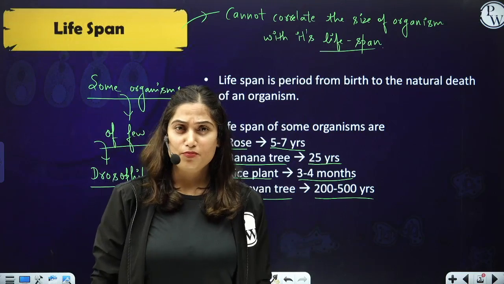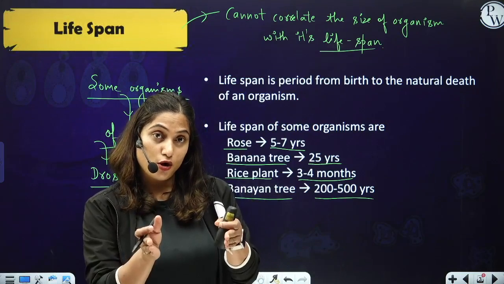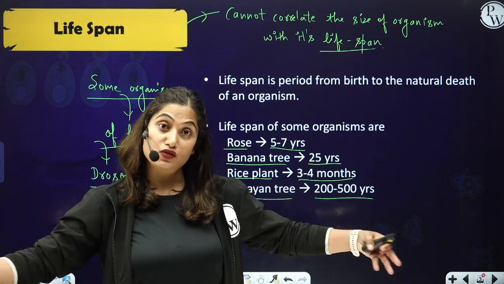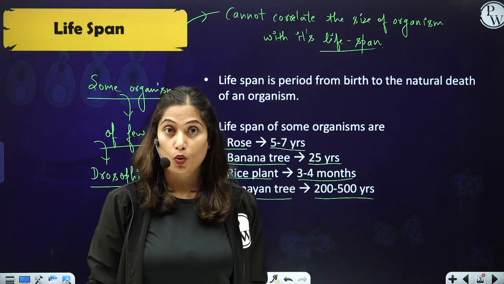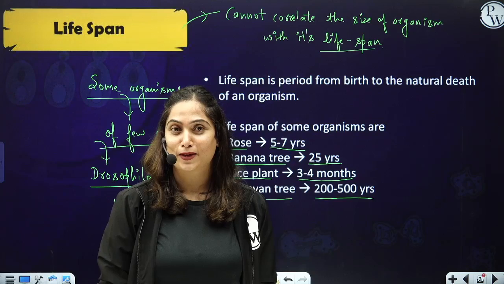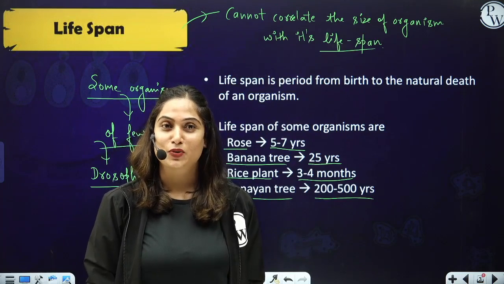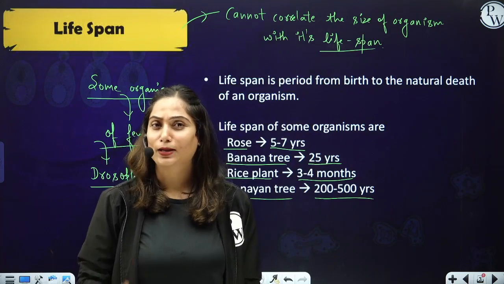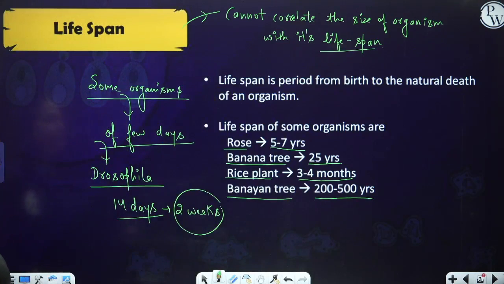It doesn't mean that if the size of the organism is small, it would have a short lifespan, and if the size is large, it would have a long lifespan. No, there is no correlation between the size of the organism and the lifespan. A parrot has a much larger lifespan as compared to an elephant. So you cannot correlate size with lifespan. Remember this point. So this is all about the lifespan.